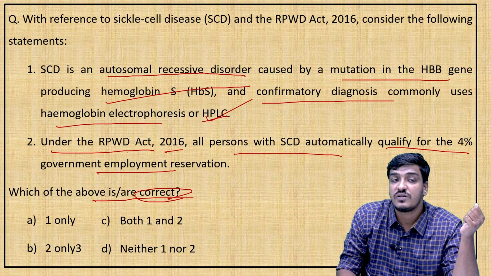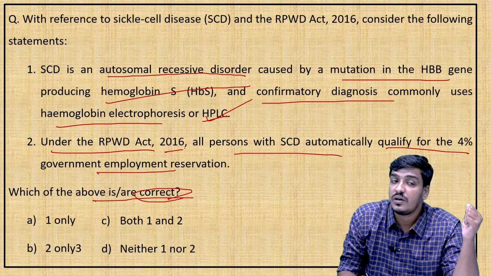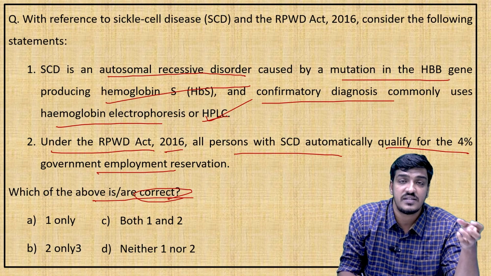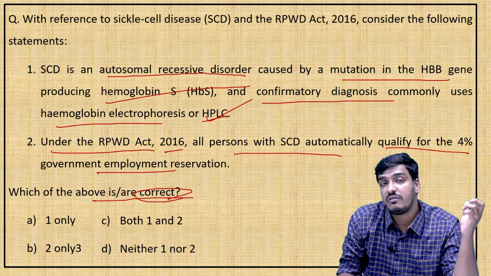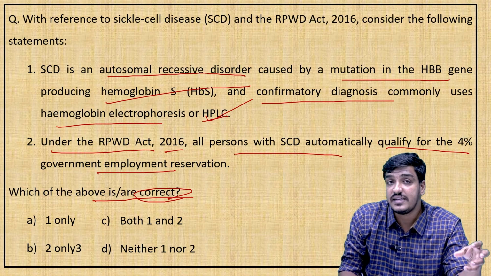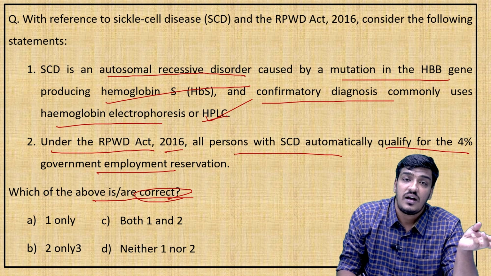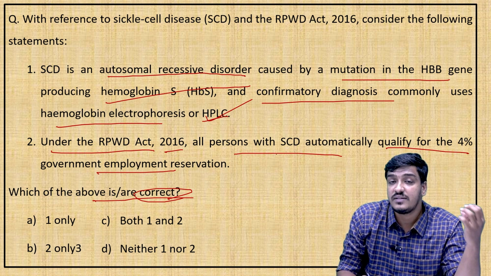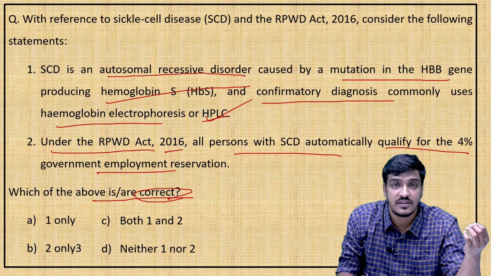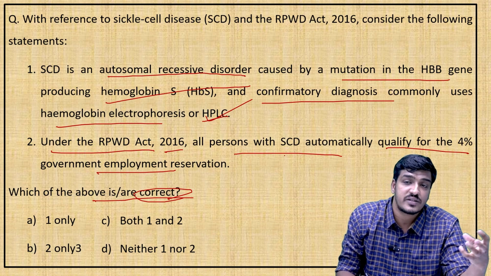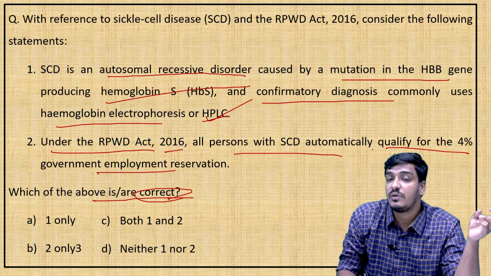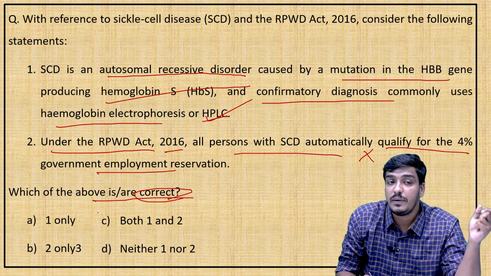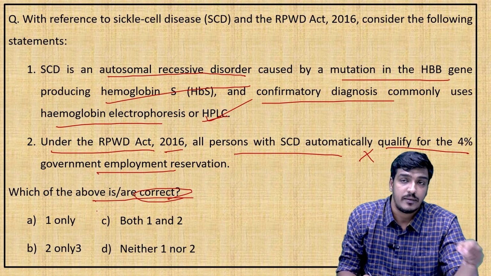The second statement was incorrect, because all persons with sickle cell disease will not be automatically qualified. Recently, the revision of the Rights of Persons with Disabilities Act excluded persons affected by sickle cell disease from the list. So the second statement was incorrect, and the answer for this question will be 1 only, that is option A.